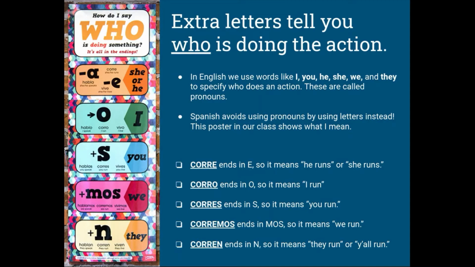Corre ends in E, so it means he runs or she runs. If I change that E to an O, I change who is doing the action. Corro means I run. If I add an S, once again I've changed who is doing the running. Corres means you run. If I add mos, as you can see on the poster, that changes the meaning to we. Corremos means we run. Finally, if you see an N, that is for a group of people, so corren could mean they run or you all run.